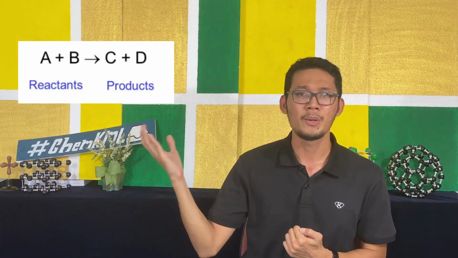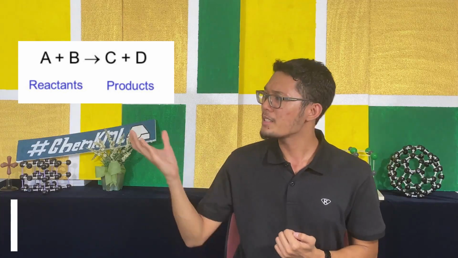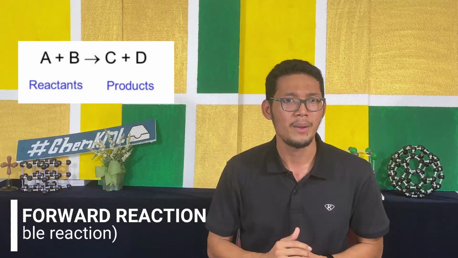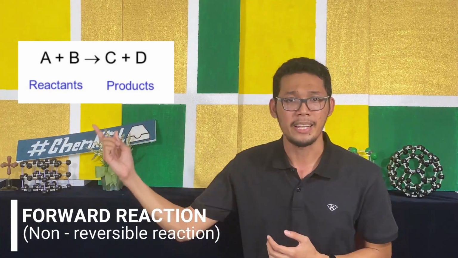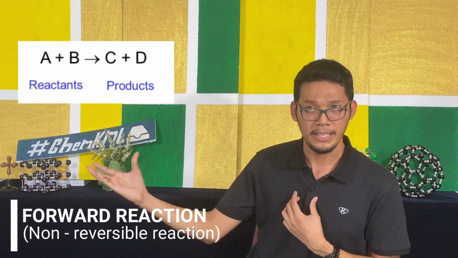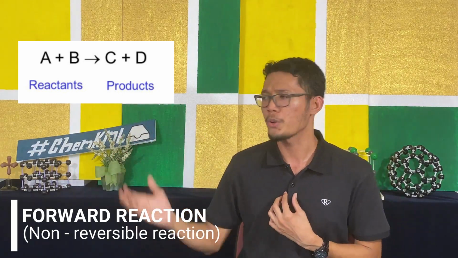This concept is applicable to chemical reactions. Before this, you always dealt with chemical reactions that go A plus B going to C plus D. This is known as a non-reversible reaction or forward reaction, where reactant A will interact with reactant B in order to form products C and D.